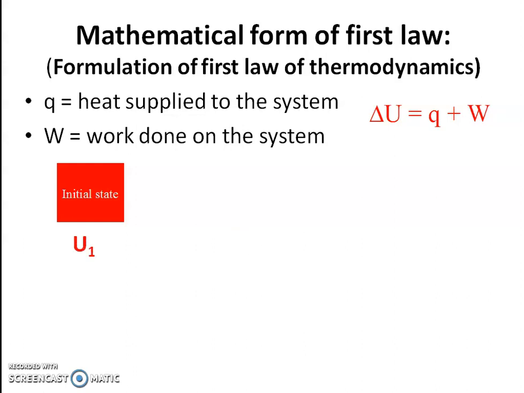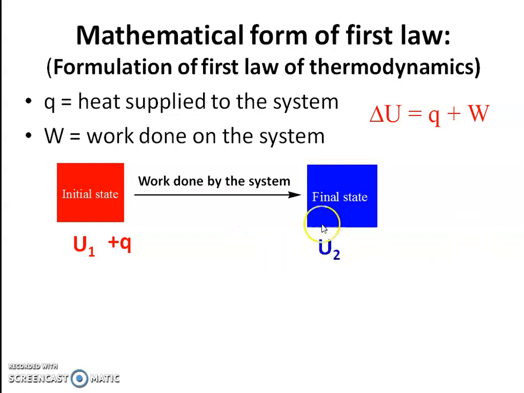When plus Q amount of heat is supplied to the system, suppose this system does work and reaches a final state which has internal energy U2, and the work done by the system on the surroundings is always given by minus W.